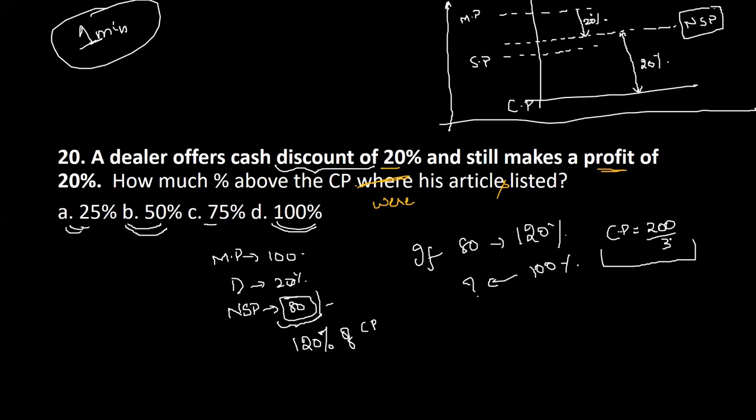So now you got the cost price as 200 by 3. But now what we are saying is, okay, cost price is 200 by 3. That is fine. Selling price is 80.